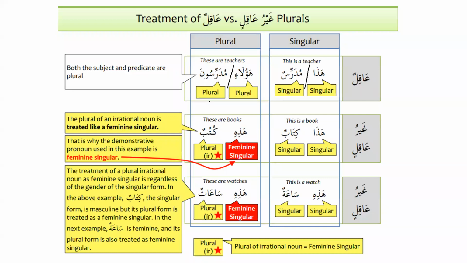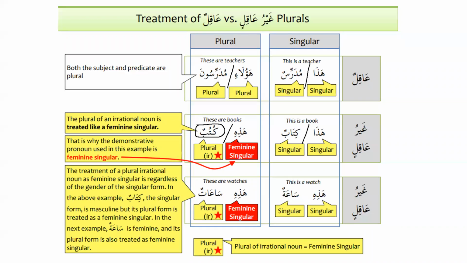But what happens when we talk about ghayru aqil? In ghayru aqil, for the singular, the idea is the same. For example, we say hadha kitabun. Hadha is singular and kitabun is singular. But when we talk about the plural, we have learned that the plural of kitabun is kutubun. So when you say kutubun, now we will not say haula'i kutubun. That will be a mistake. We will say hadhihi kutubun. Something very interesting, as we can see over here.